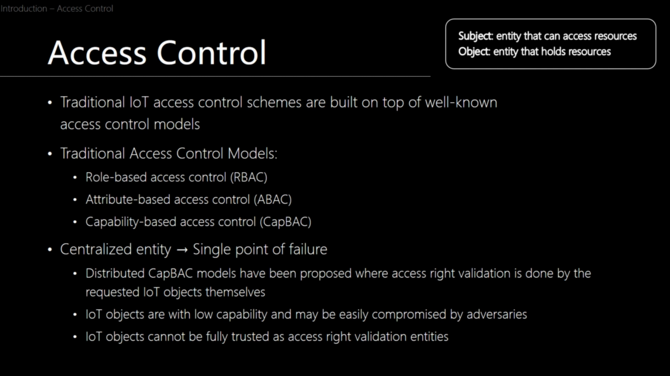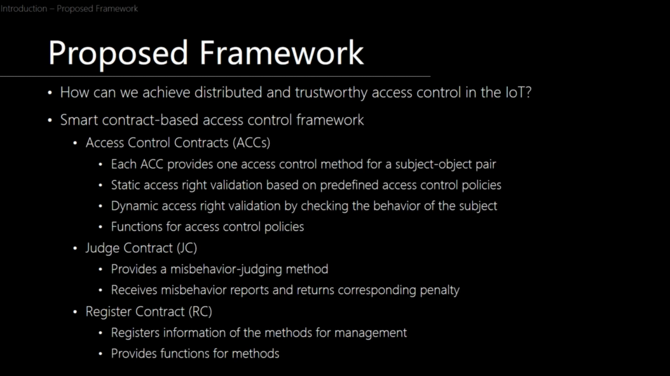access right validation is done by the requested IoT objects themselves. But the problem here is that IoT objects usually come with low capability, and so they may be easily compromised by adversaries. That's why IoT objects cannot be fully trusted as access right validation entities or agents. So the big question then is, how can we achieve distributed and trustworthy access control in the IoT?